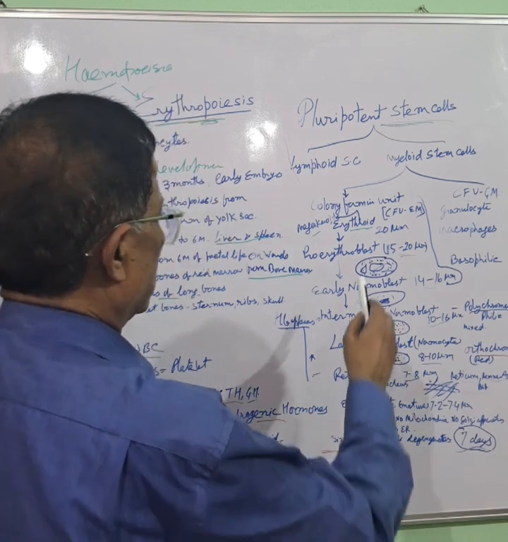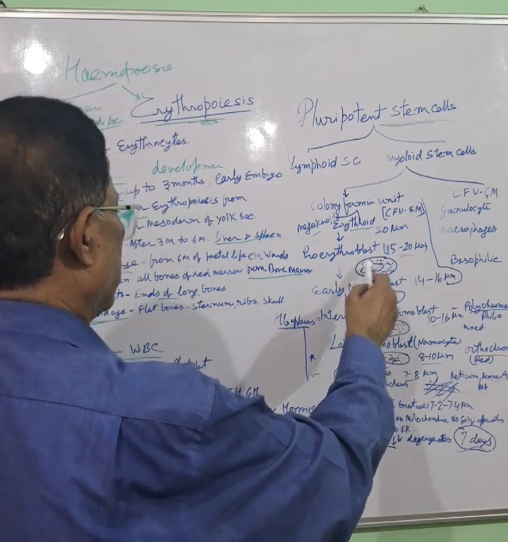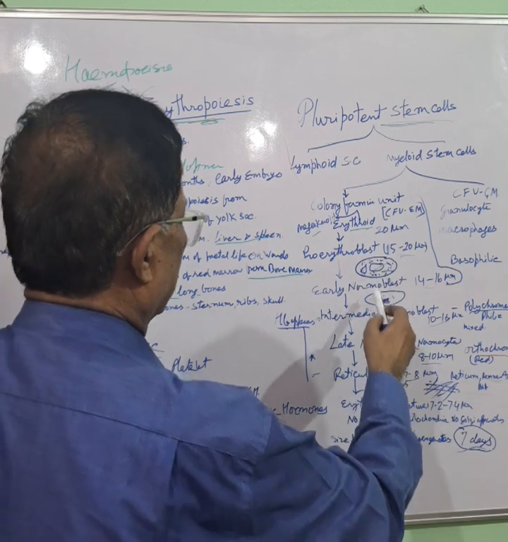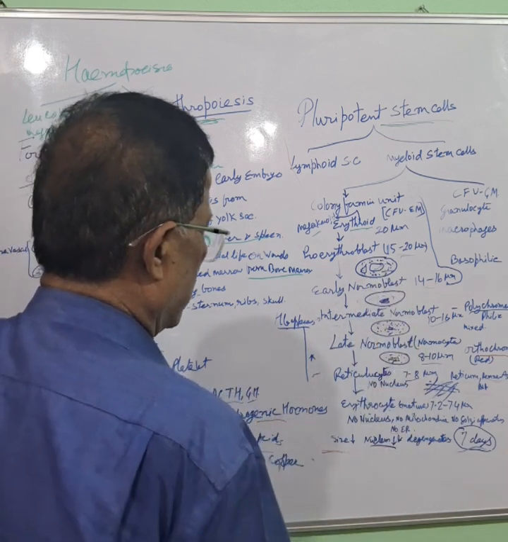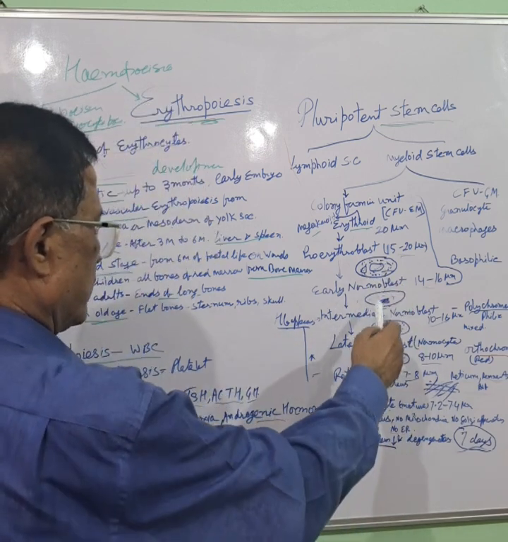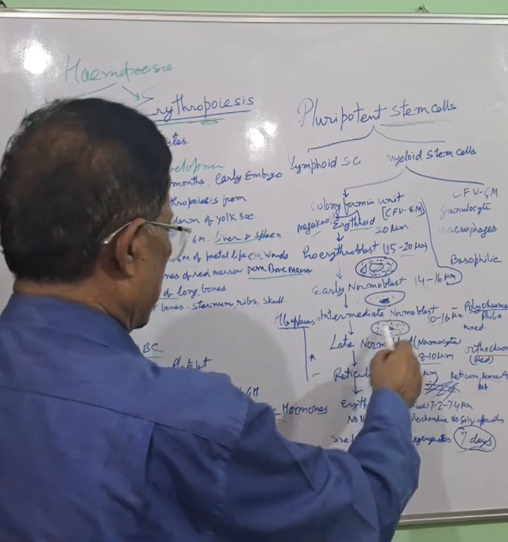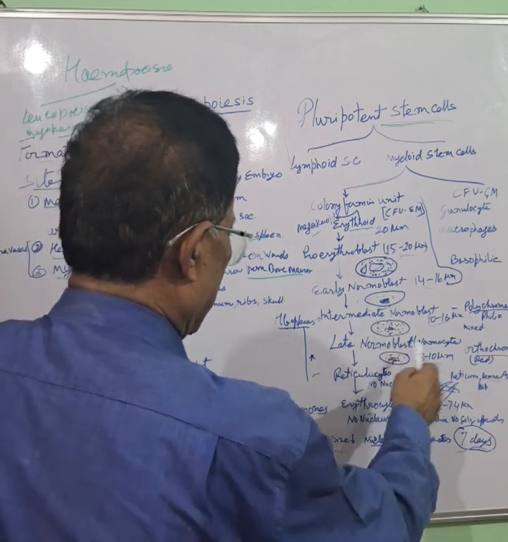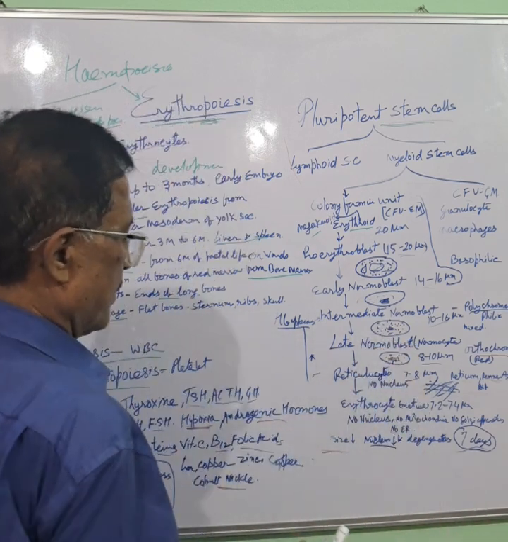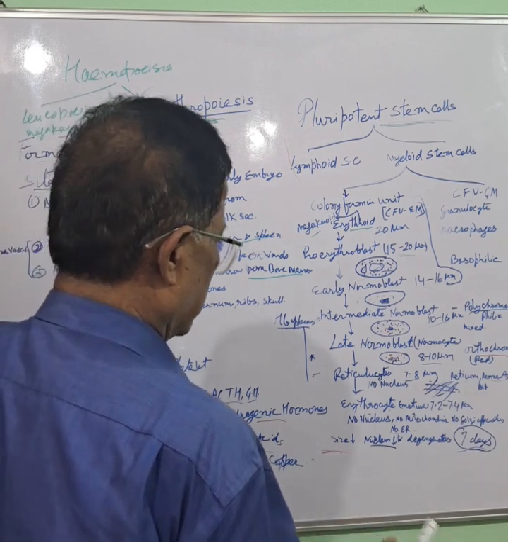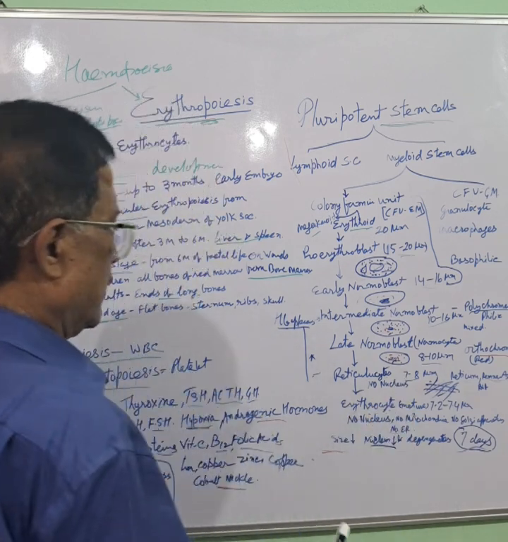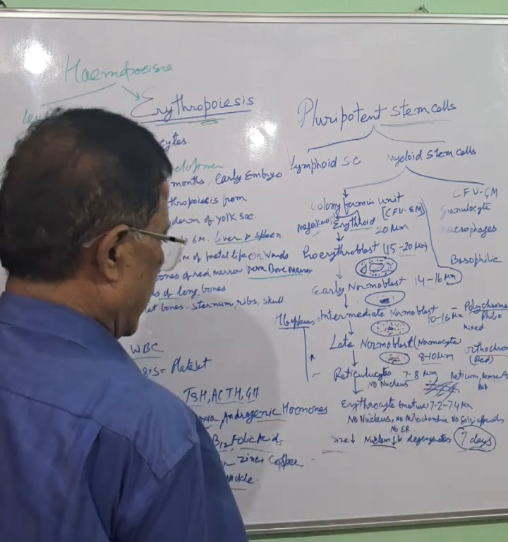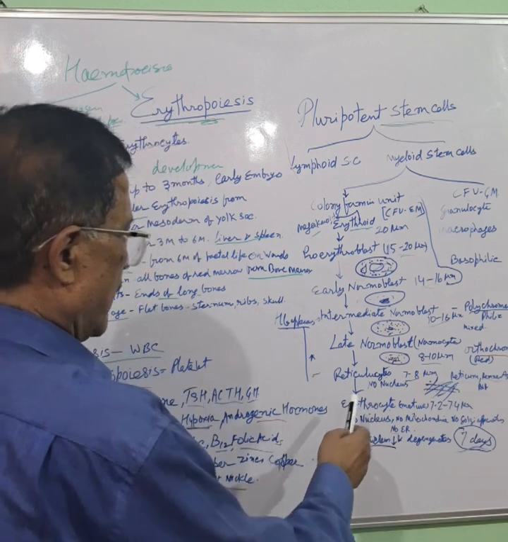Number 2, nucleus. Development is very active. Nucleus is very active at proerythroblast, early normoblast, intermediate. From this level, it is reducing in size. In late normoblast, it becomes cartwheel in appearance, and it disappears in the late normoblast stage. It is not present here.